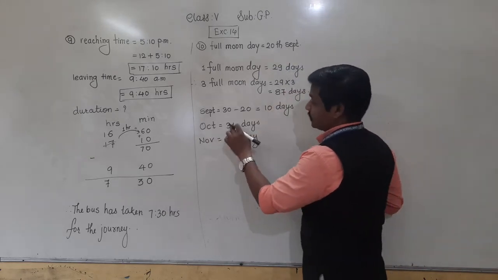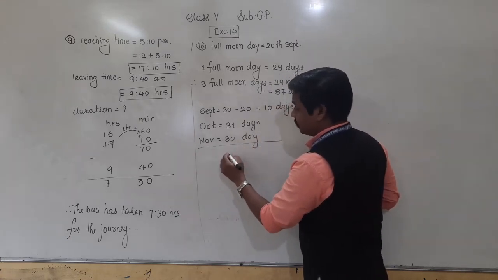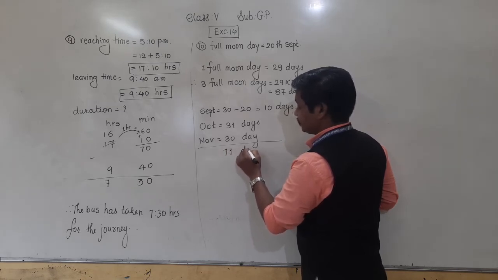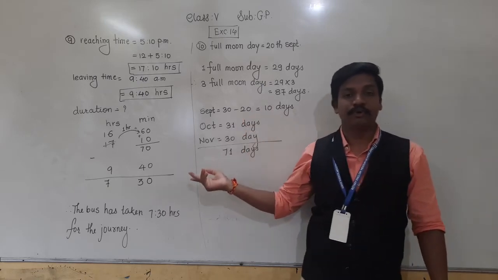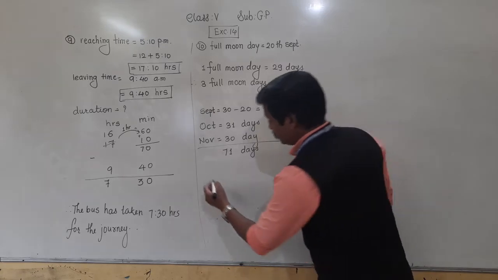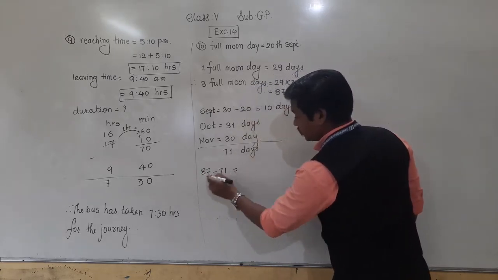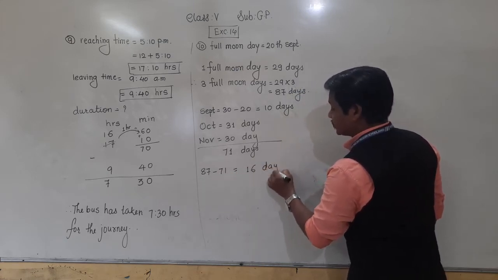So 30 plus 31 plus 10, how many days are we getting till the end of November? 71 days, right? So till the end of November we are getting 71 days. And for 87, we still want 87 minus 71, which is 16 days more.